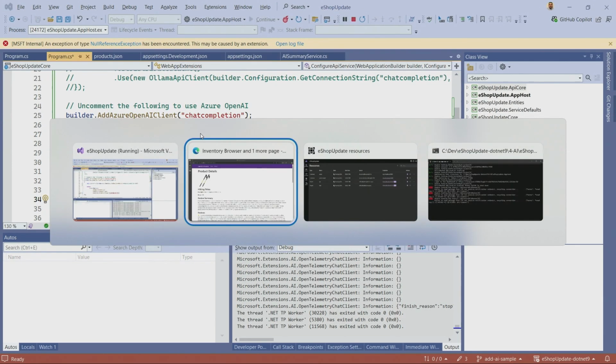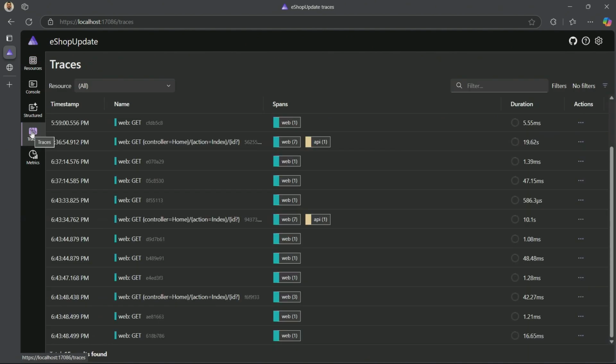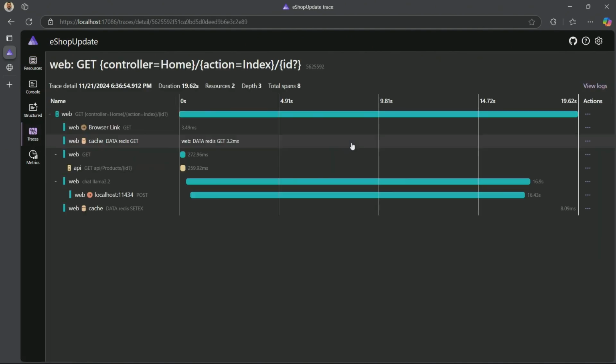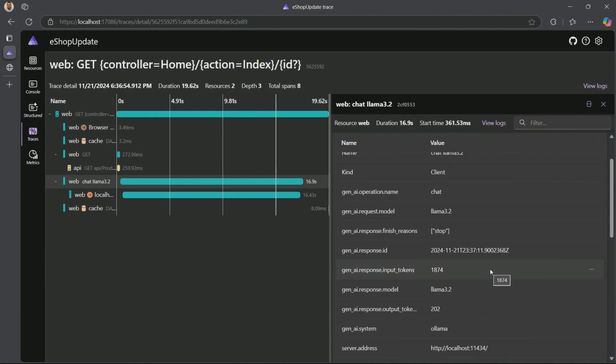I want to show you one last thing here before we go. So we have those traces, which Jeff showed us earlier. In those traces, some of the things that we can dig deeper into, you can see this entire trace where we're using the Llama 3.2 model specifically. If you dig in a little bit deeper, some of the things that you're able to inspect inside of Aspire are the information and telemetry and details about these models and the responses that are coming back and forth. In this case, we can see the model. This is using the GenAI semantic conventions in OpenTelemetry, a set of open standards that Aspire just supports by default.